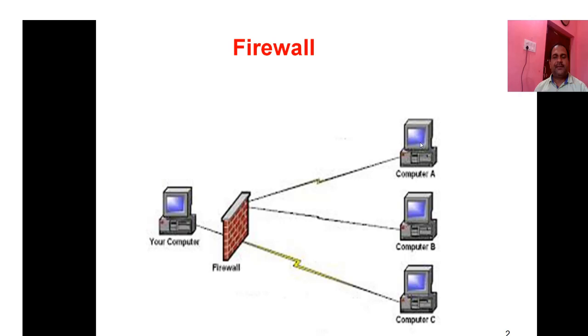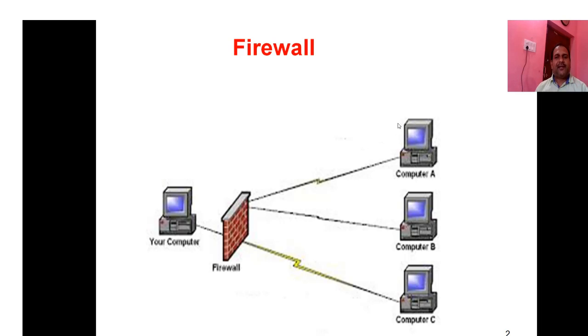When the firewall filters the data, any malicious software or files are killed by the firewall, and only protected data is sent from this network to another network.